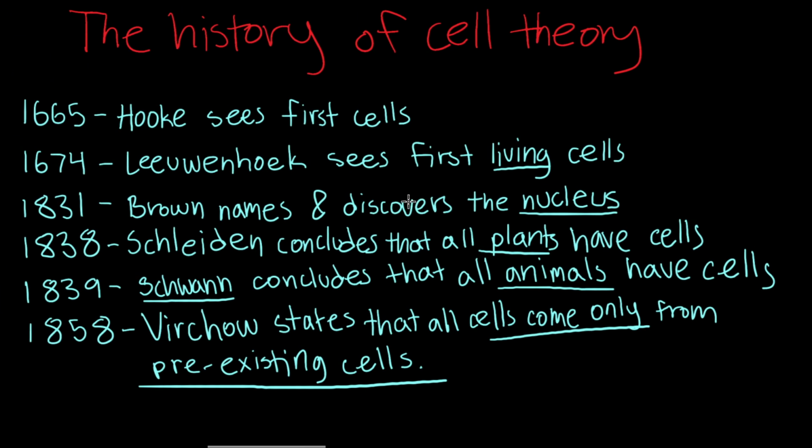In 1665, Hooke sees the first cells. In 1674, Leeuwenhoek sees the first living cells. In 1831, Brown names and discovers the nucleus. In 1838, Schleiden concludes that all plants have cells. In 1839, Schwann concludes that all animals have cells. And in 1858, Virchow states that all cells come only from living or pre-existing cells.